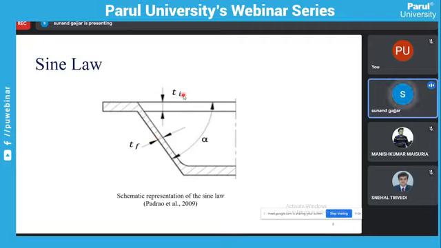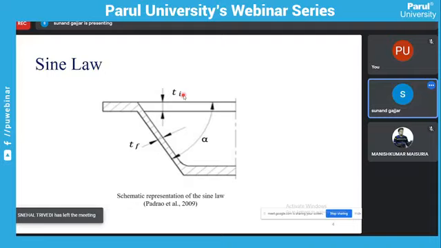So there is an empirical relation between thickness of sheet and wall angle: t final is equal to t initial into sine of (90 minus alpha). If we keep alpha at 90 degrees, then sine of (90 minus 90) is sine 0, and t final will lead to zero thickness of the part. That is why we cannot use a 90-degree wall angle. This is the limitation of incremental sheet forming.